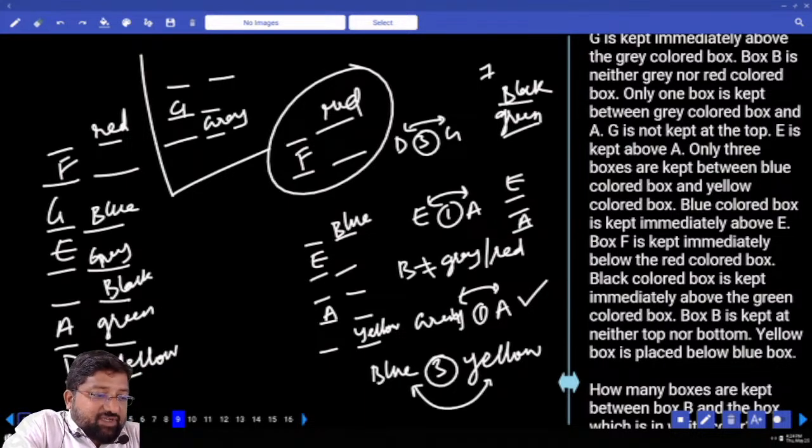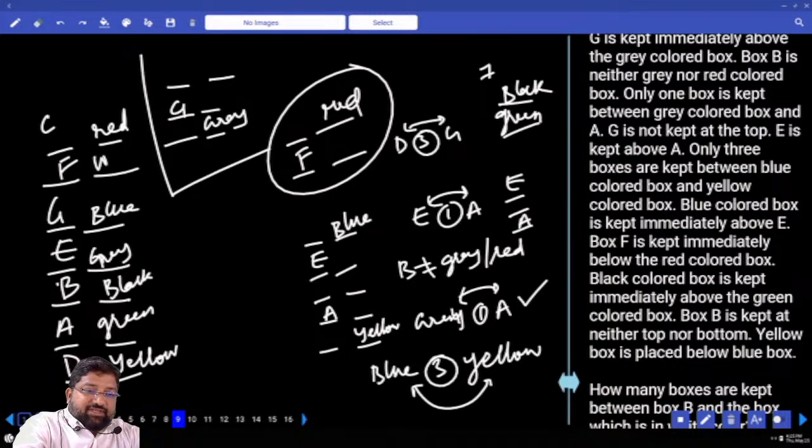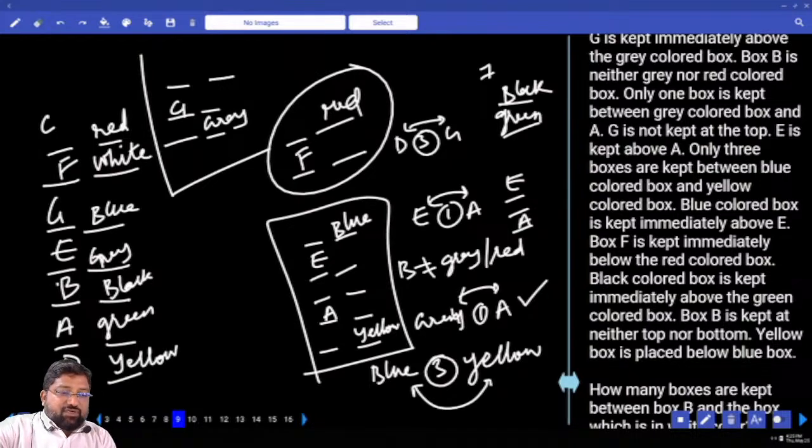Okay, there was one point which said B is kept neither at the top nor at the bottom. So where should I go for B? Black. A, B, C is missing. This is C. There is one color which is missing. What is that one color? It is white. So I have built the whole story based on this particular point. I have taken gray above A. If I had not got the answer, then I would have gone for gray below A.